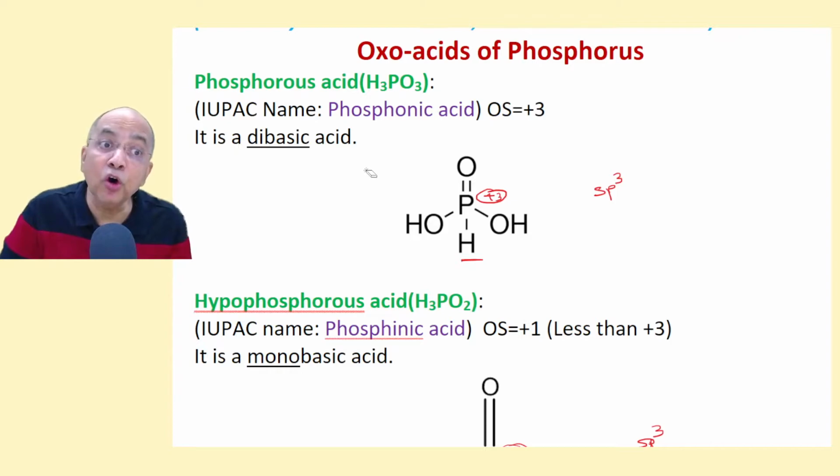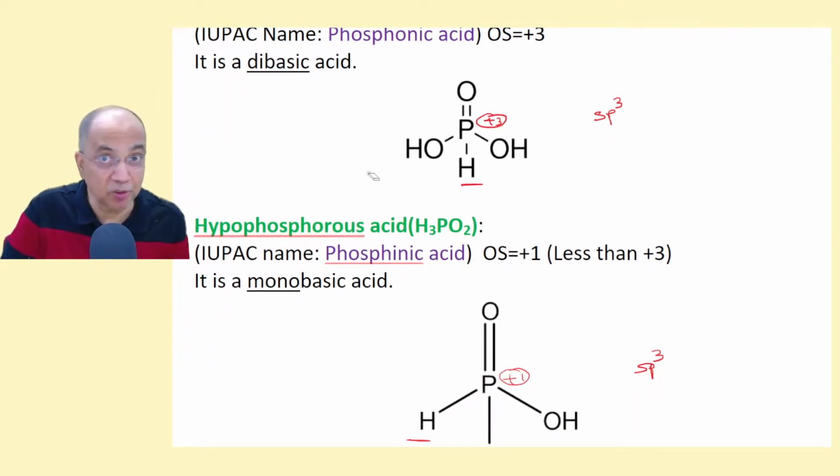Some people call it orthophosphorus acid. There is no meaning of ortho because there is no metaphosphorus acid. Then why use the term ortho? The ortho and meta terms are now redundant. Still, we have to honor them because sometimes you might get them in your examination.